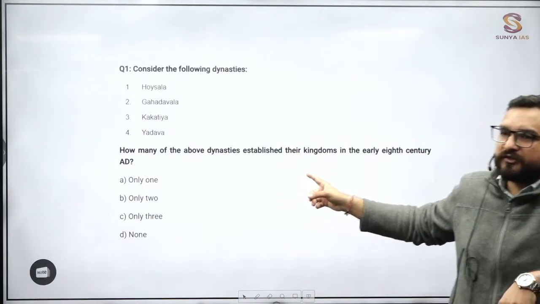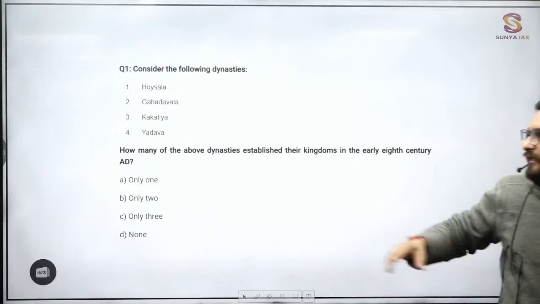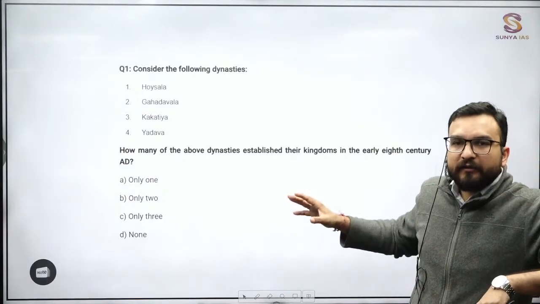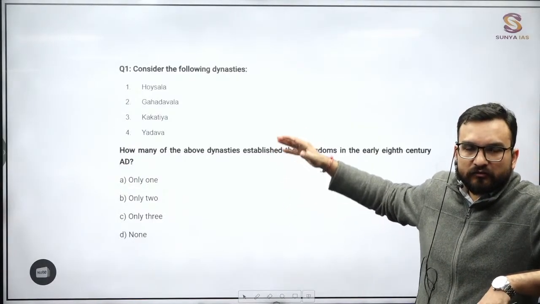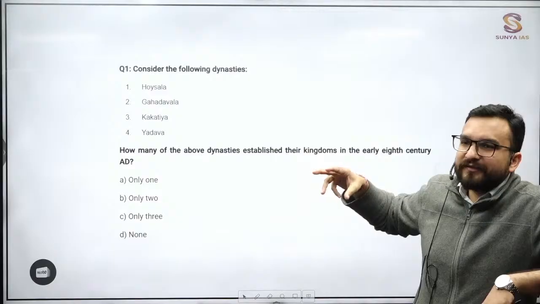This type of question, ancient also I have shown you. Again, see this question, guys. 2022 prelims. Understanding what they are trying to ask from here? Again, timeline sense, when these dynasties were there. Is Hoysala important, Gadwala important, Kakatiya important, Yadavas important? Again, these are regional dynasties.